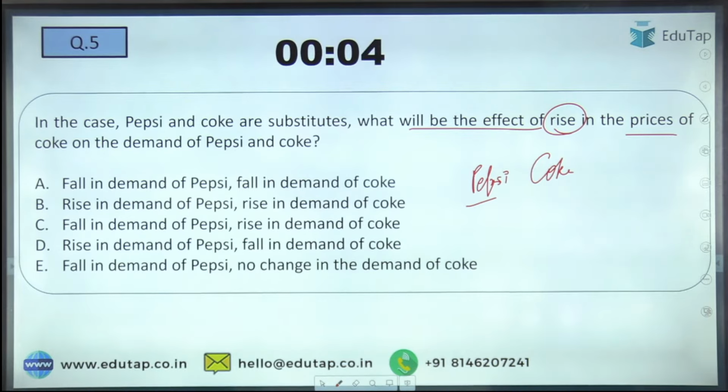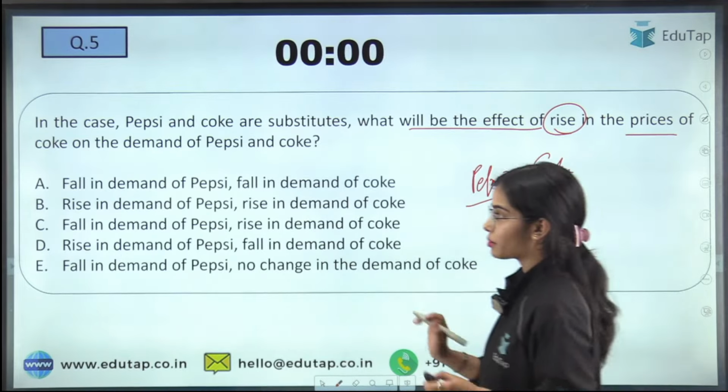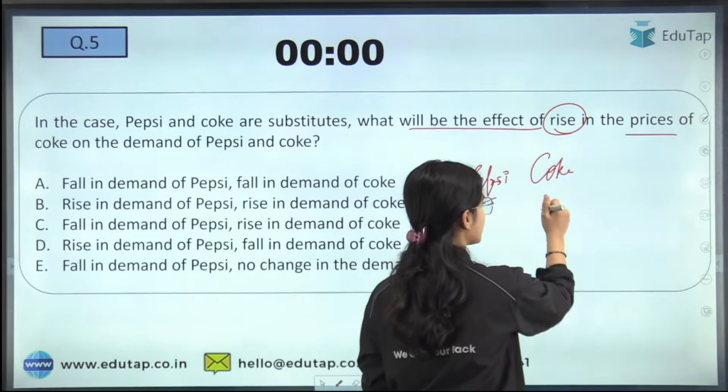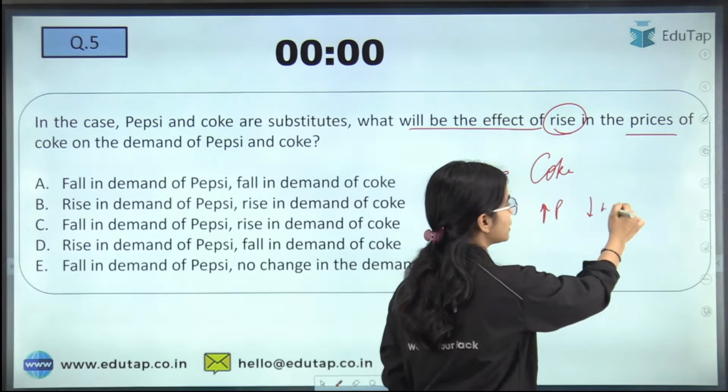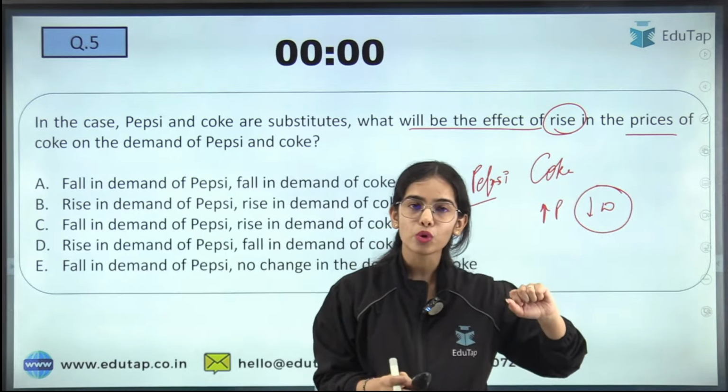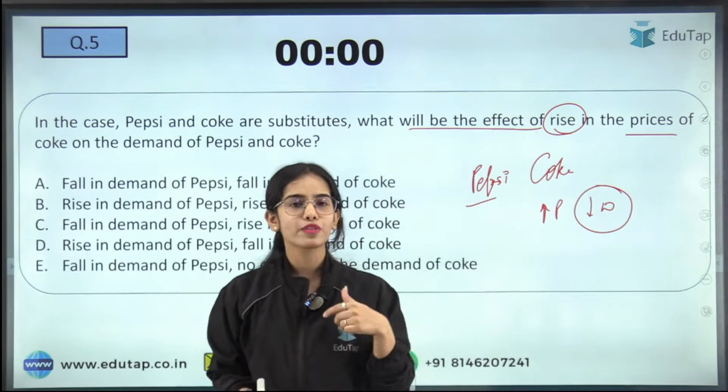Okay, I have started getting the answers. Let's see how many of you are correct. Here I am getting mixed answers, A and D. First of all, if the price of Coke is increasing, the demand for Coke should reduce. If you are reducing your demand for Coke, you can substitute it with Pepsi. You will go to the shopkeeper.